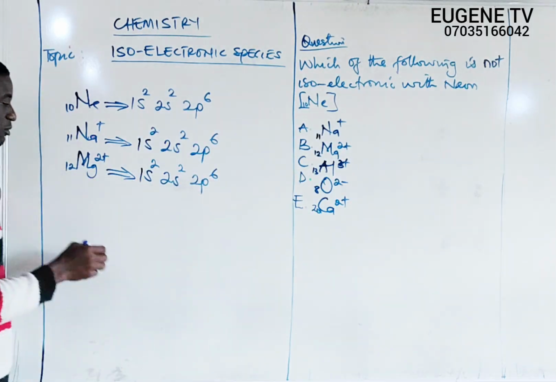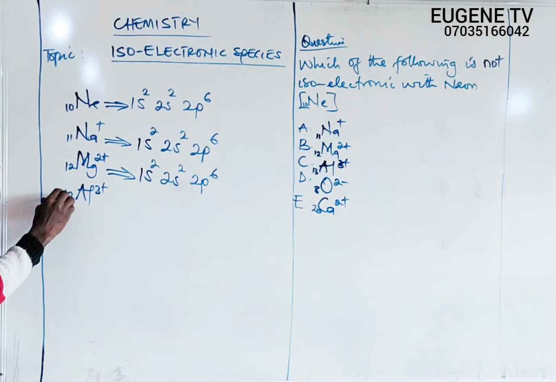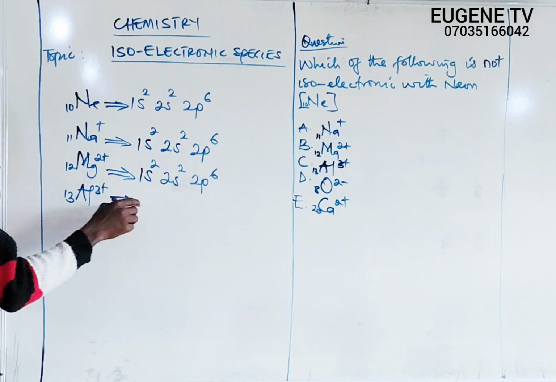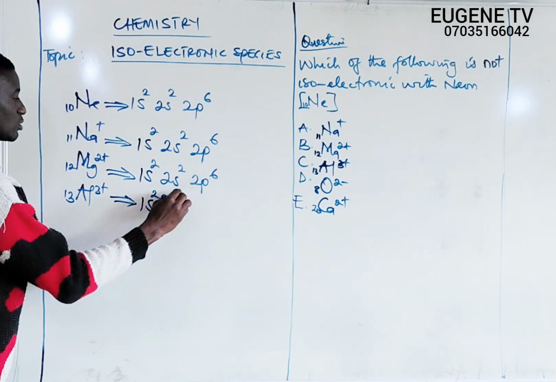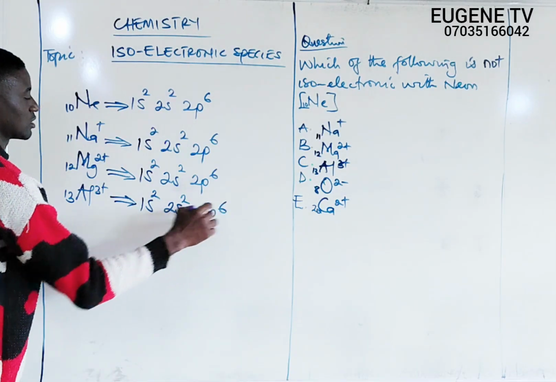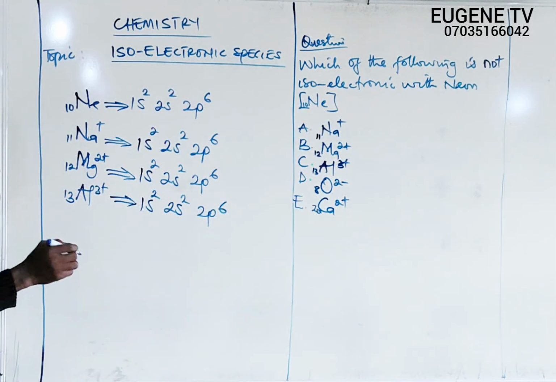We go to the next option, aluminum ion. Aluminum is Al3 positive with atomic number 13, meaning that the aluminum atom has lost 3 electrons to form the aluminum 3 positive ion. If we write the configuration, it will still remain 10 electrons, which is 1s2, 2s2, and 2p6. Complete.